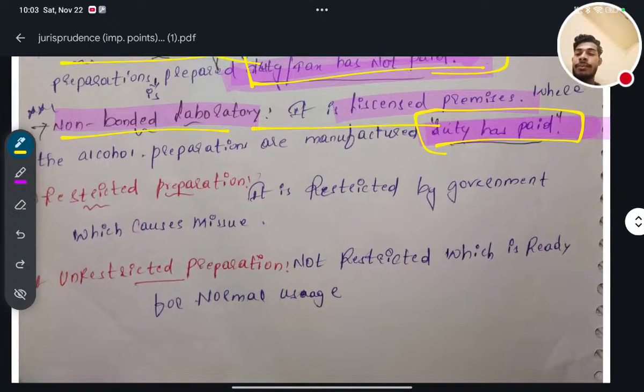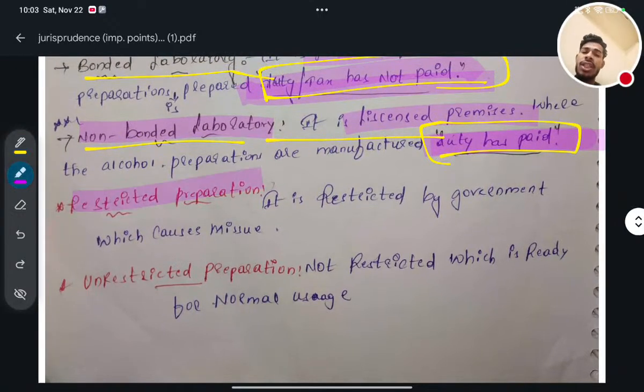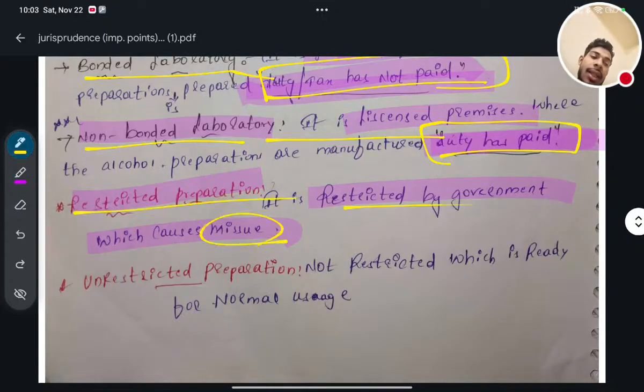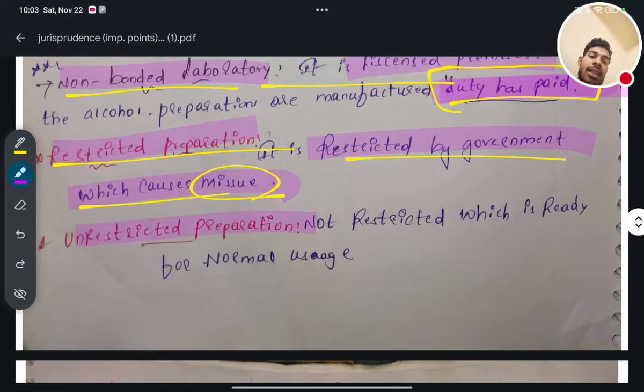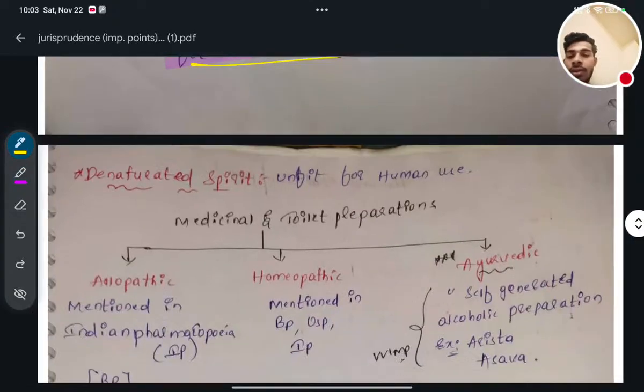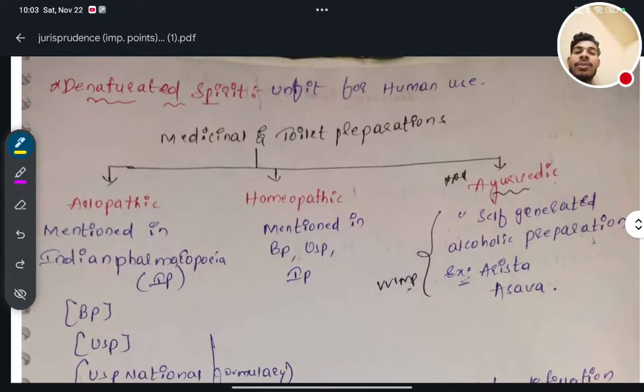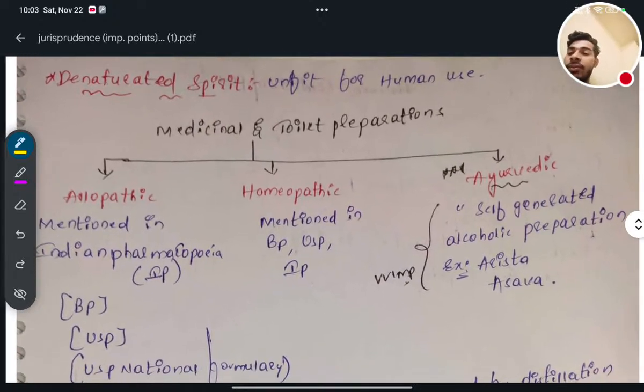Okay. Next, restricted preparation. A restricted preparation is restricted by the government because it causes misuse. I already mentioned misuse earlier. Unrestricted preparations are not restricted and are ready for normal use. Next, denatured spirit. Denatured spirit is unfit for human use.